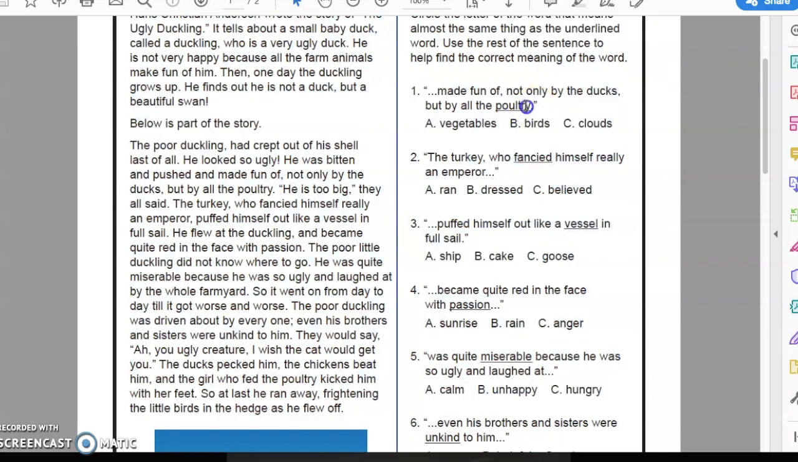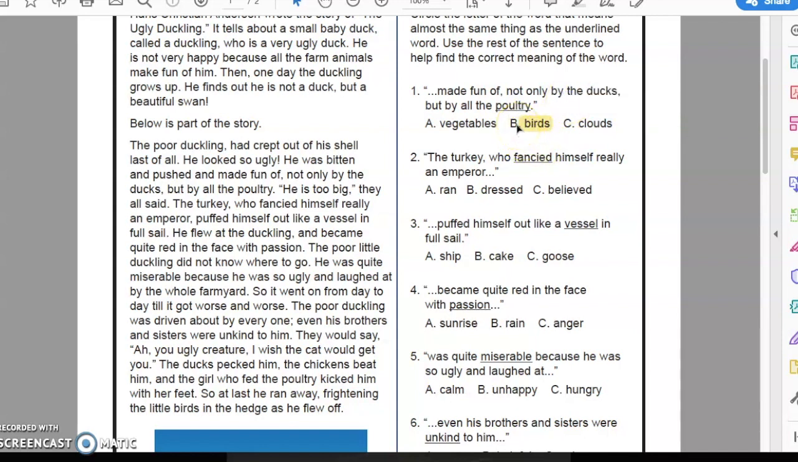So we're looking at this word poultry here. We have to figure out, what does poultry mean? In the sentence before, it says not only by the ducks, but by all the poultry. So we have ducks here. This is one of our context clues. Ducks is, I guess, a kind of poultry. So we have 3 options. Poultry can be vegetables, birds, or clouds. Well, I know that poultry is also talking about ducks, and I know a duck is not a vegetable or a cloud, so poultry must be another word for birds. So that's what I think that number 1 is.